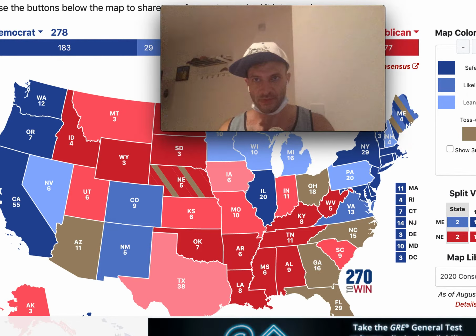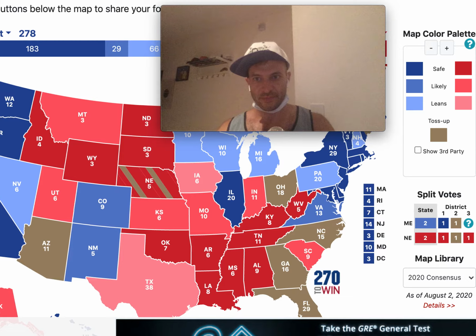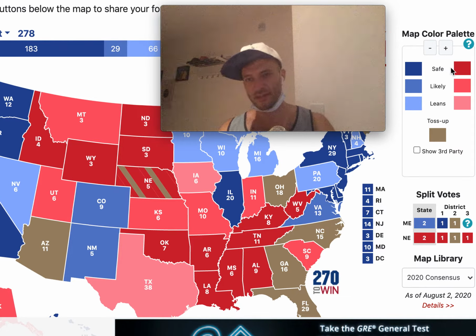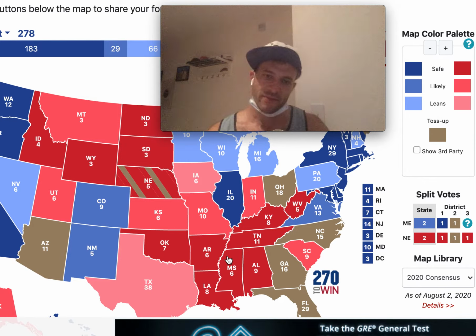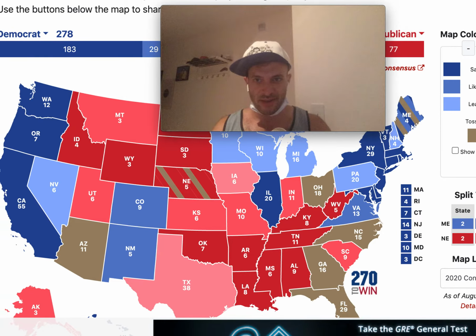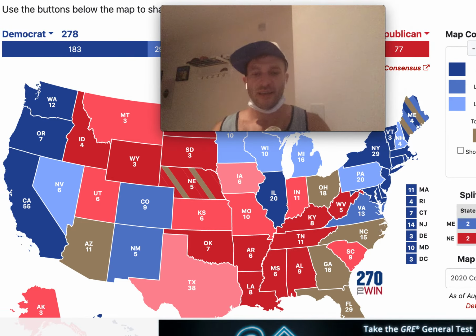Sorry, I'll move this over a bit. Safe, likely, leans, and toss-ups, right? So we have these 4 categories in here. And this is just, for now, based on some forecasting. Doesn't mean it's going to be right at all. I remember going to this site in the 2016 election, and they definitely did not predict the winner.